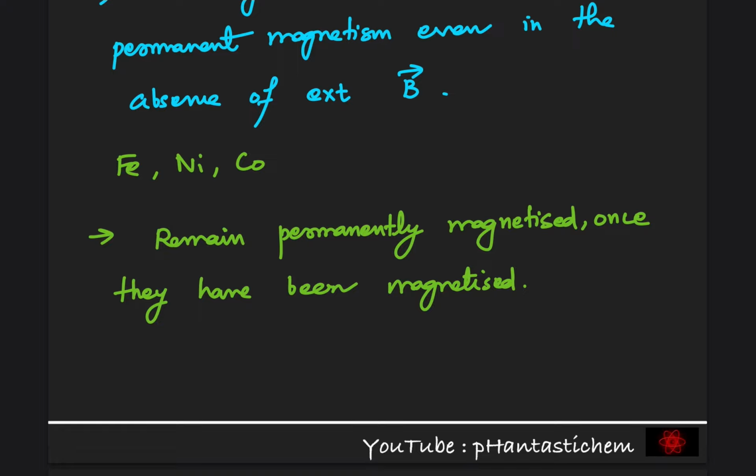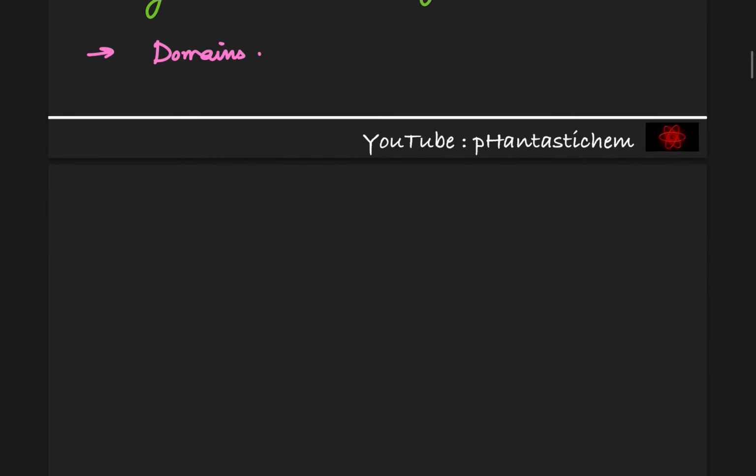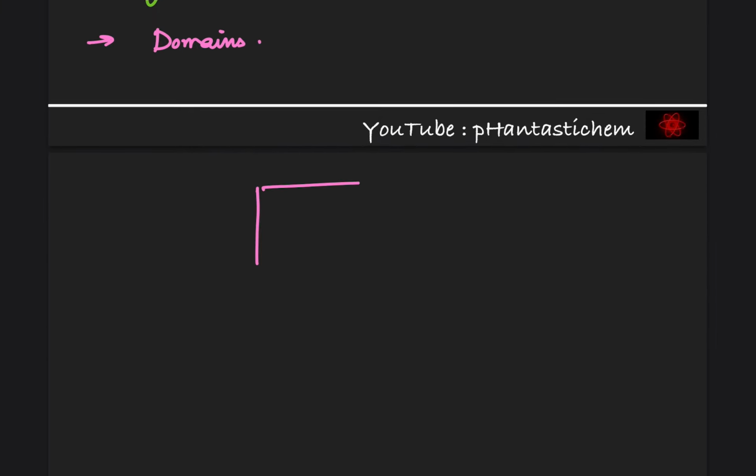The reason for such behavior is that in the solid state, metal ions of these substances are grouped together into small regions called domains. Each domain acts as a tiny magnet having a definite magnetic moment. To understand this, let us say this is the substance, and I will draw a diagram to explain.